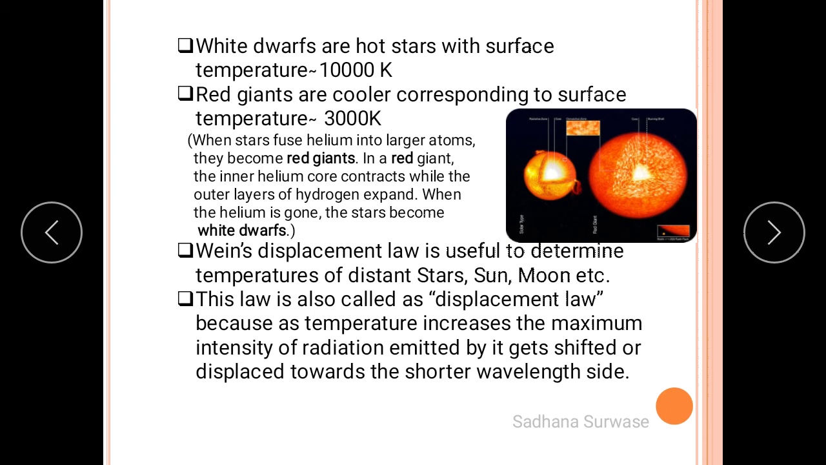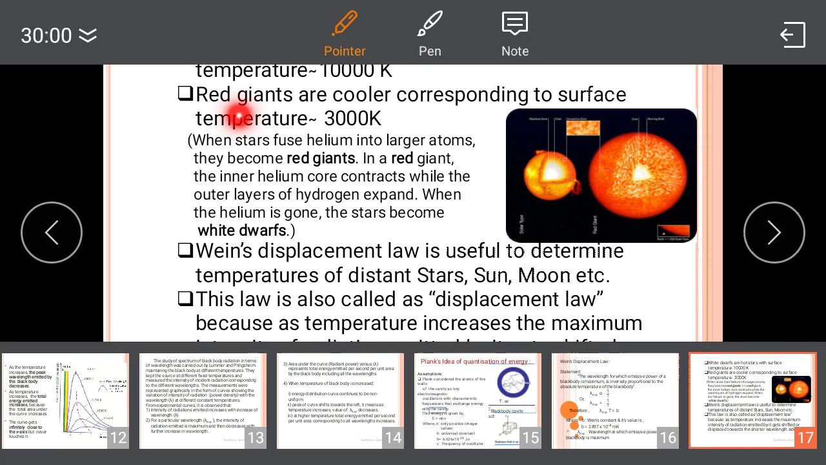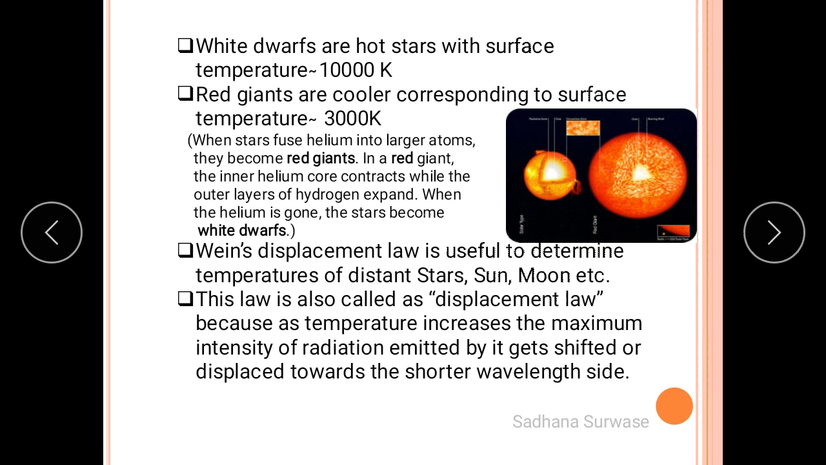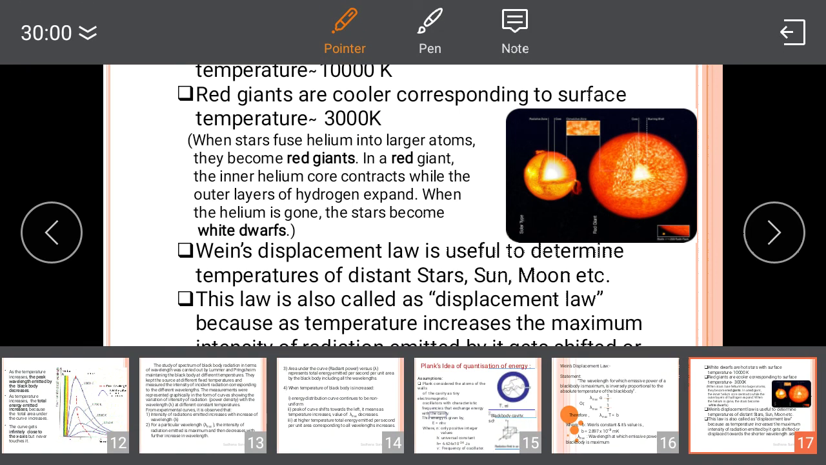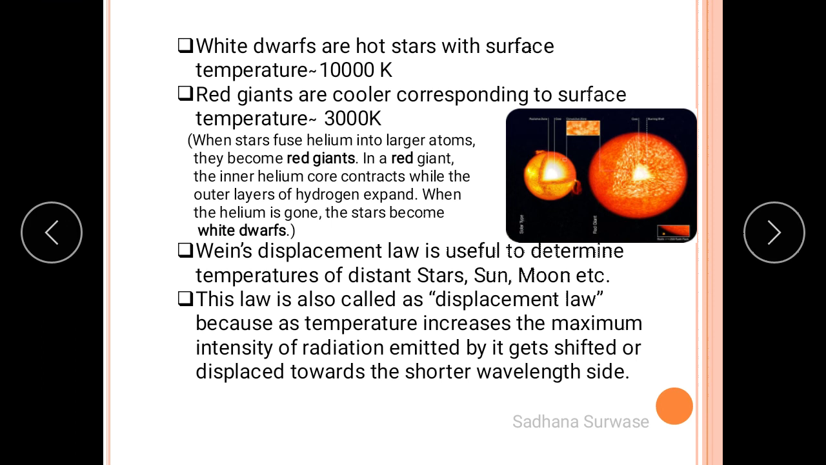We know that white dwarfs are hot stars with surface temperature nearly 10,000 degree Kelvin, and the red giants are cooler, corresponding to surface temperature nearly 3,000 degree. What are white dwarfs and red giants? When stars fuse helium into larger atoms, they become red giants. Now in a red giant, what happens? The inner helium core contracts while the outer layer of hydrogen expands. When the helium is gone, that star again becomes a white dwarf. The image is shown over here.